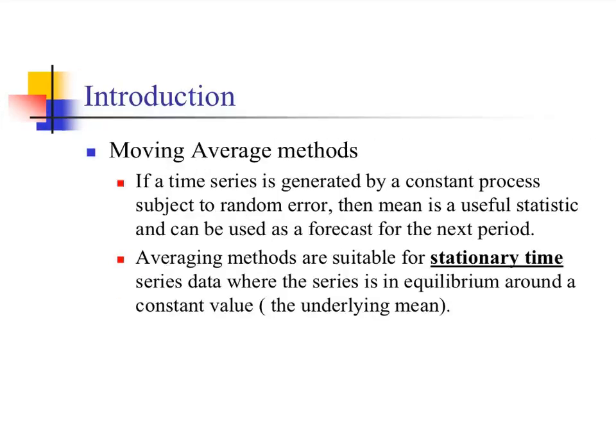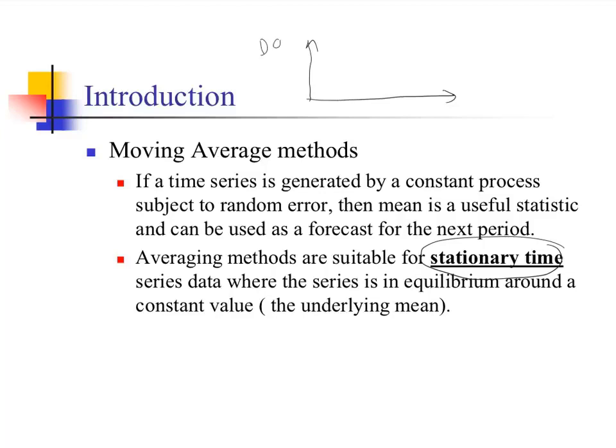Let's start with moving average methods. If a time series is generated by a constant process subject to random error, then the mean is a useful statistic and can be used as a forecast for the next period. Averaging methods are suitable for stationary time series data. Let's try to understand what we mean when we say stationary and randomly determined data.